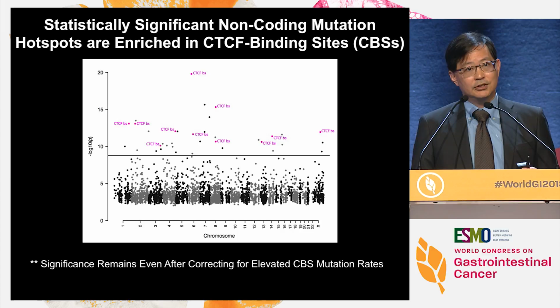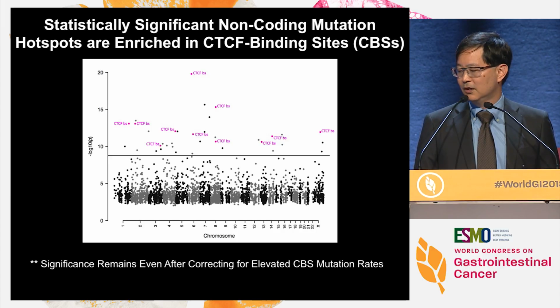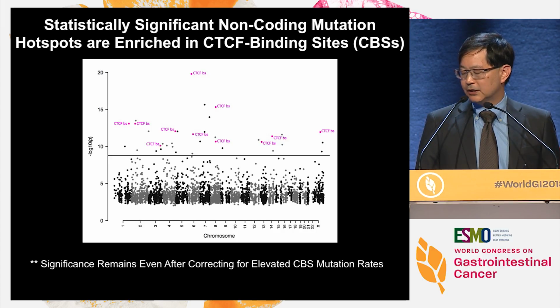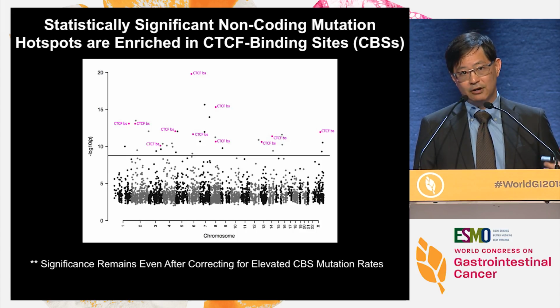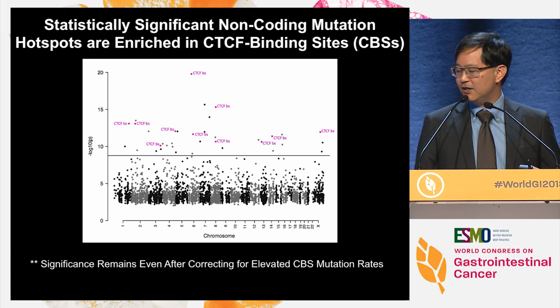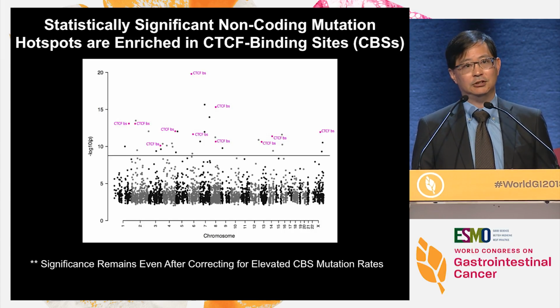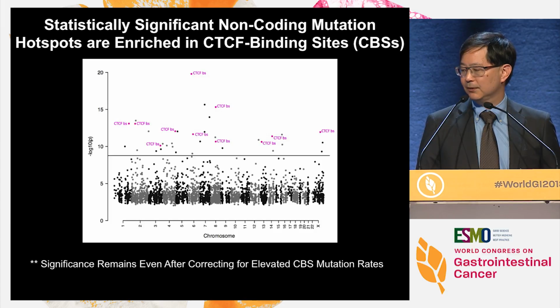So for some reason, these CTCF binding sites seem to have very high mutation rates in gastric cancer. We are a bit concerned because there's some evidence from colorectal cancer that CTCF binding sites seem to have very high mutation rates in general. But even after correcting for elevated CBS mutation rates, about 11 of these sites still pass significance, suggesting that these are selected for and are exceptionally mutated at a very high frequency.